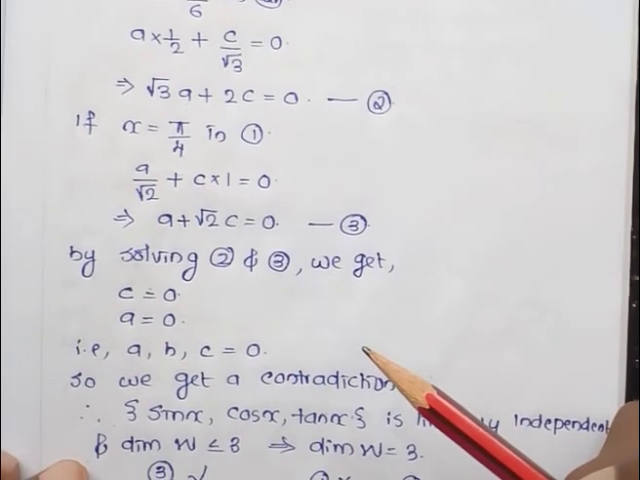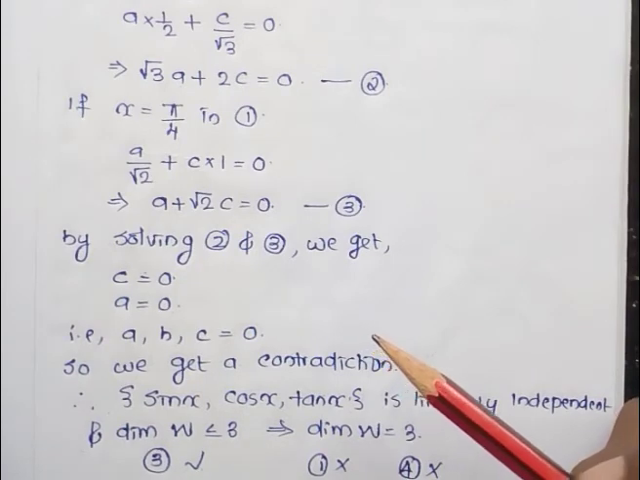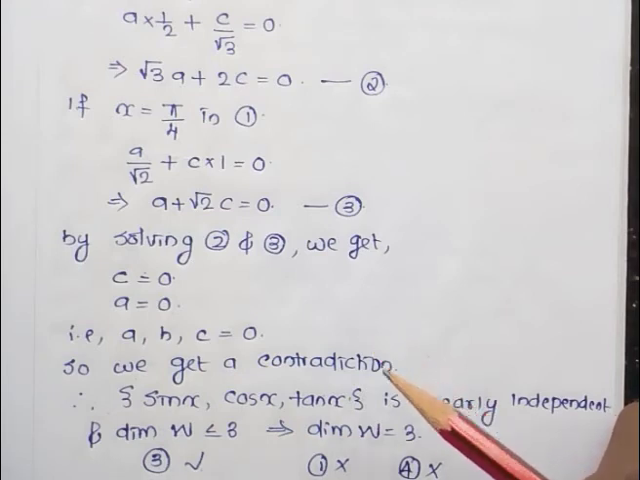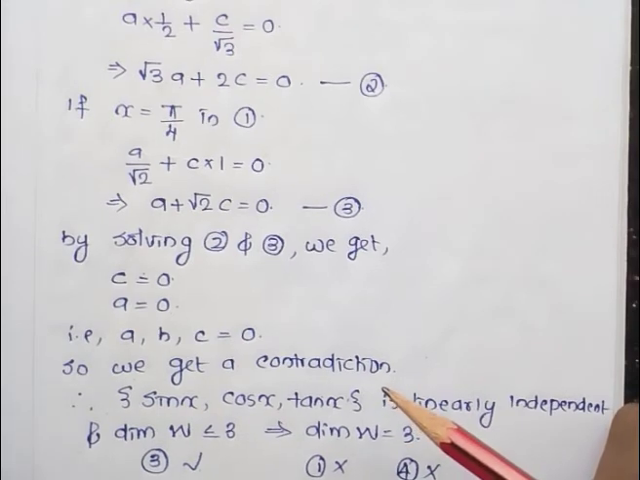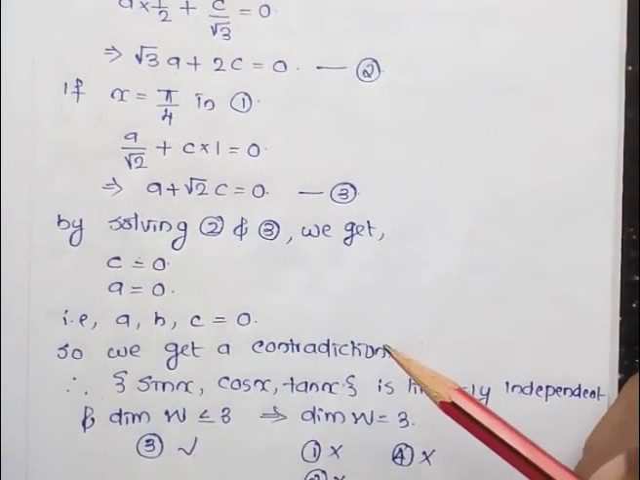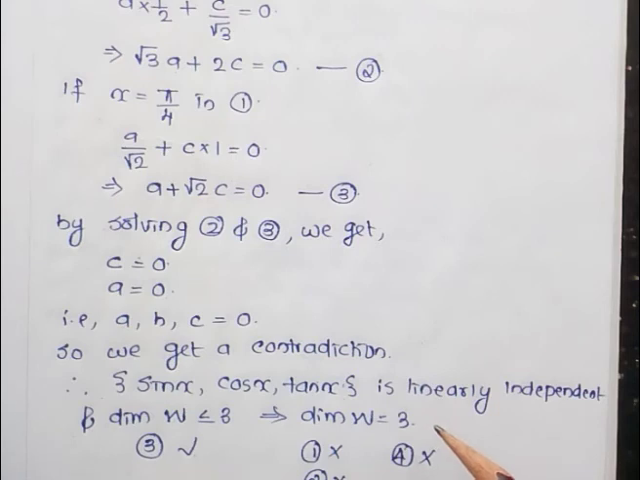Therefore, this is a contradiction, because we assumed a, b, c belonging to R are non-zero real numbers. That is, in the assumption we took that there exist scalars a, b, c belonging to R, not all 0, but we now get a, b, c equal to 0. So that is a contradiction. This is because our assumption is wrong. Our assumption was that the spanning set is linearly dependent, so our assumption is wrong. So we can conclude that the set {sin x, cos x, tan x} is linearly independent.